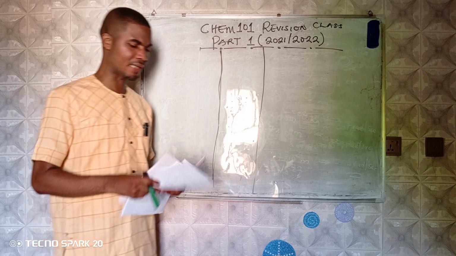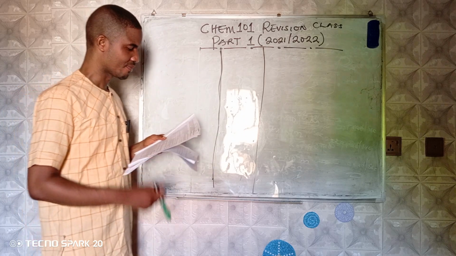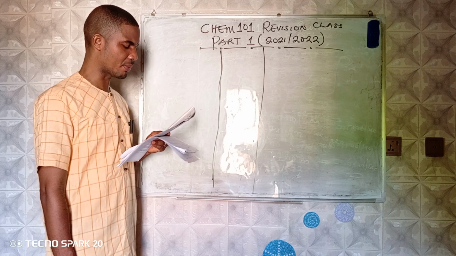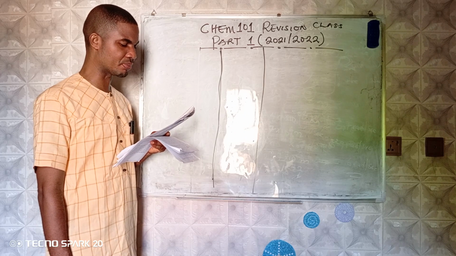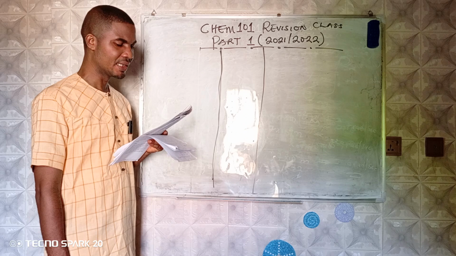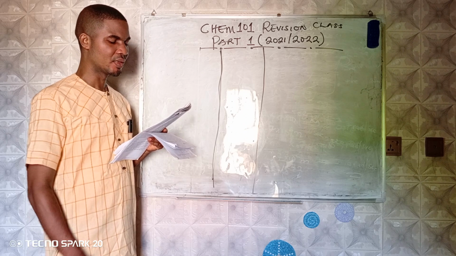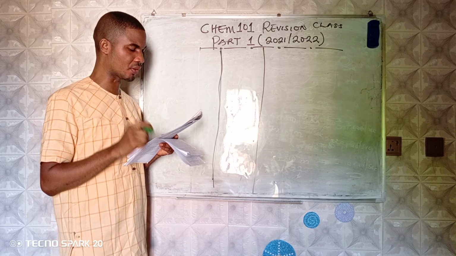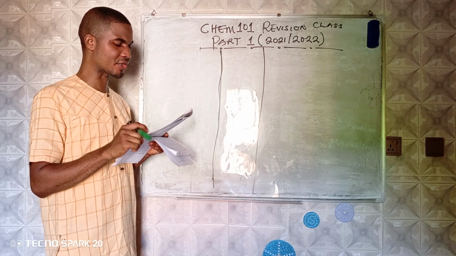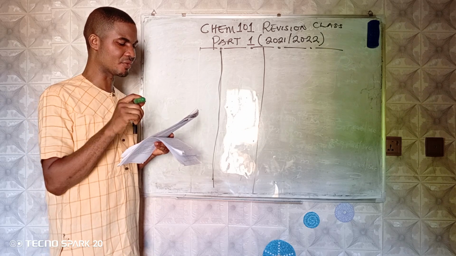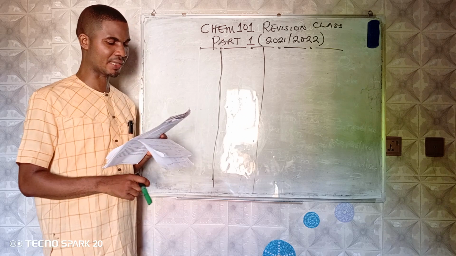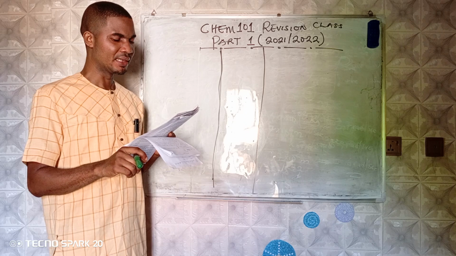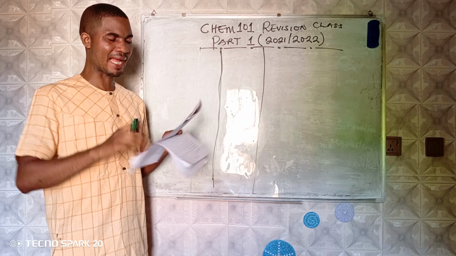Okay, without wasting much time, we go to question number 1, 2021 to 2022. It says lithium, sodium, and potassium are in the same group in the periodic table because they have the same A, atomic radius, B, electronic configuration, C, ionization energy, D, number of valence electrons. Okay, we're asking: lithium, sodium, and potassium are in the same group in the periodic table because why are they in the same group?